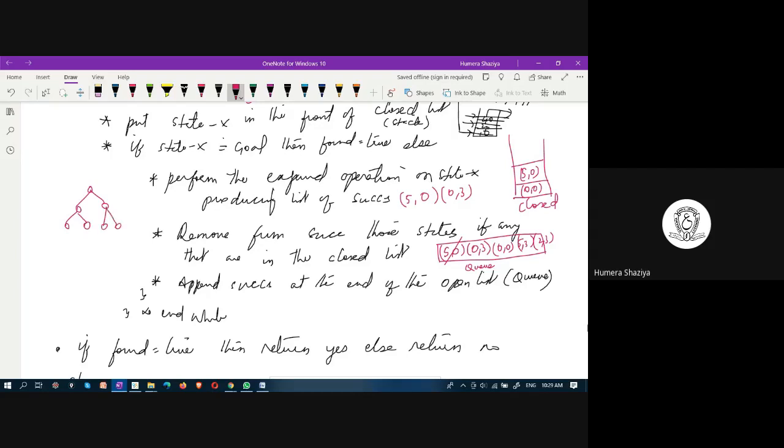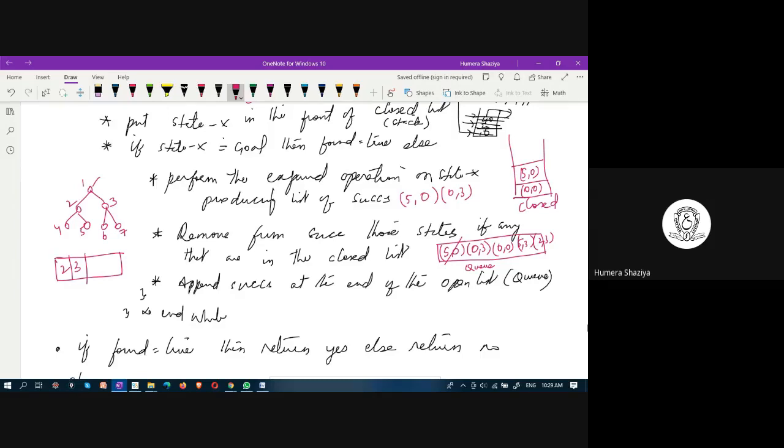Because this node, call it 1, has successors 2 and 3. 2 and 3 are added in the queue. The successors of 2 are 4, 5 and the successors of 3 are 6, 7.